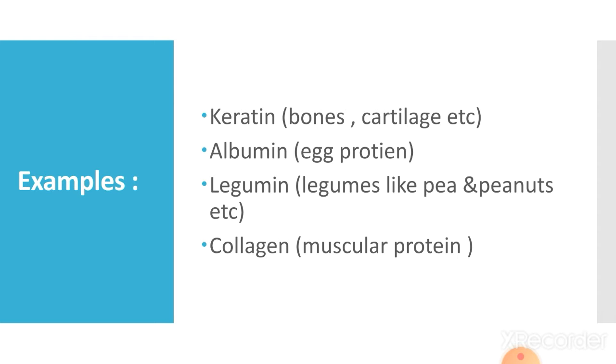Examples of protein are keratin, which is present in the bone and cartilage, etc. It is also present in the cornea of your eyes. Albumin is called the egg protein. Legumin is the protein which is present in the leguminous plants like the pea and the peanuts.